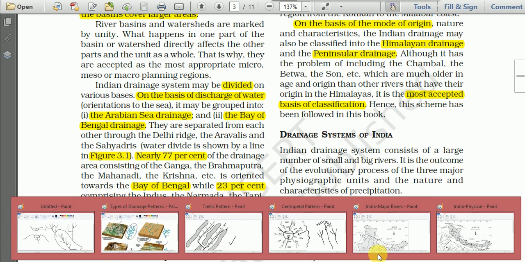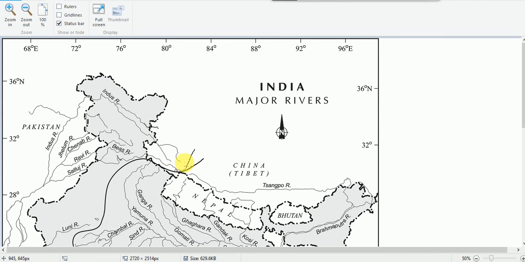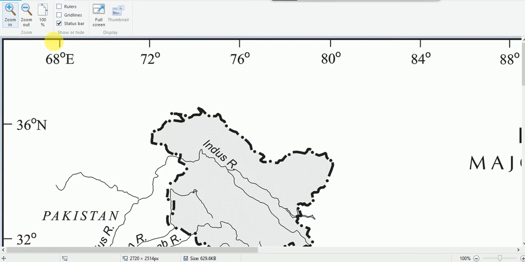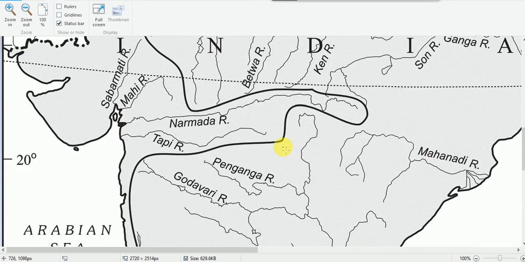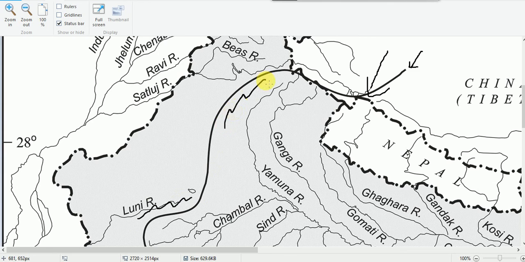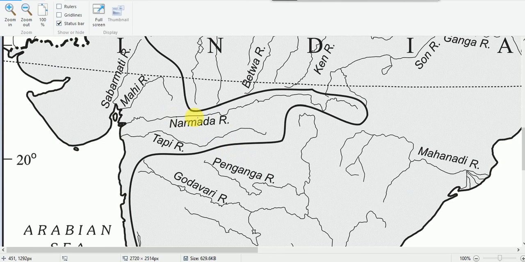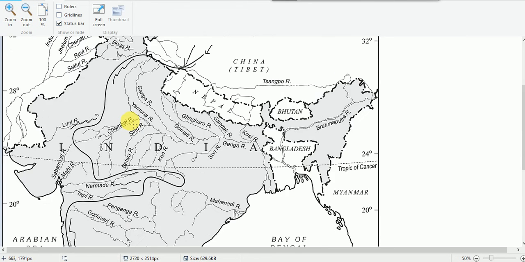When we look at the drainage map of India, see here, this line shows an example of a water divide. You will find the Aravalli mountains here, the Delhi Ridge here, and here the Satpura range and Vindhyan mountain ranges, and here we have the Western Ghats. So all these are examples of the water divide.